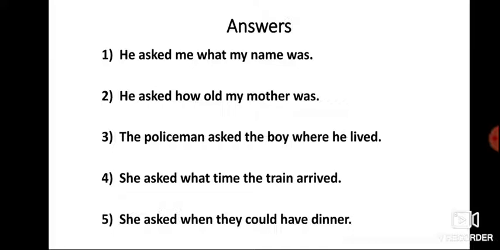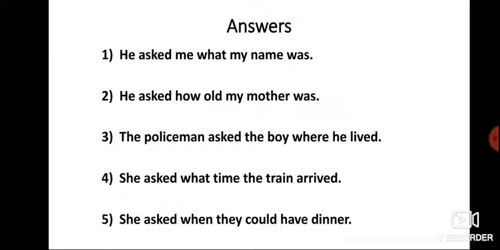Let's see what the answers are. The question was, what is your name? He asked. So the answer is, he asked me what my name was. See carefully, children, pay attention here. Double inverted commas and question mark is not used. Is it clear? Then, how old is your mother? He asked. The answer: he asked how old my mother was. This way the indirect sentence should be.